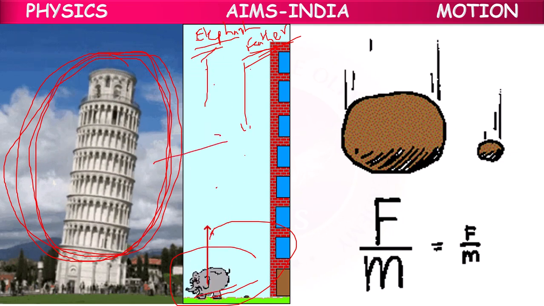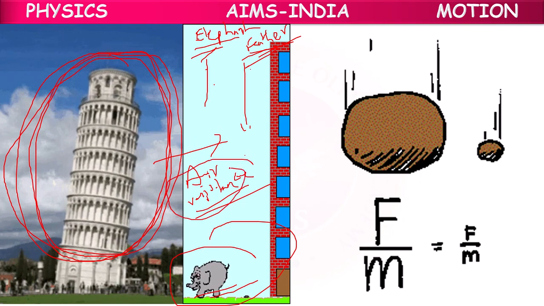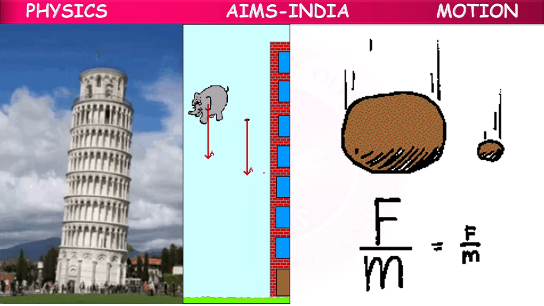In this, we have to assume there is no air resistance, meaning air is not stopping them. If air resistance is there, this feather has very light weight, so it will turn right side, left side, right, left, down, like that it will fall down. So we have to assume there is no air resistance. In the absence of air resistance, both the objects fall to the ground at the same time.